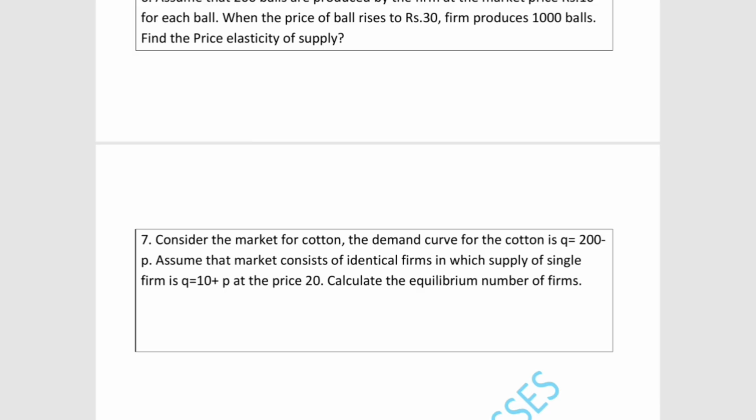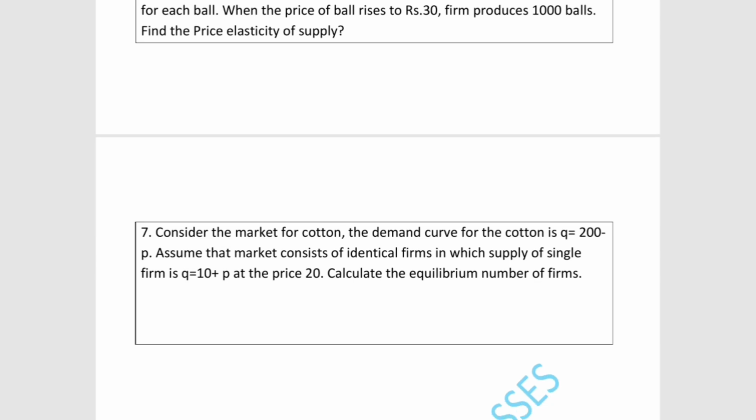The question will be like this: consider the market for cotton, the demand curve for cotton is Q = 200 - P. Assume that the market consists of identical firms in which the supply of a single firm is Q = 10 + P at price 20. Calculate the equilibrium number of firms. What they are asking us to do here is to calculate the equilibrium number of firms from this question.